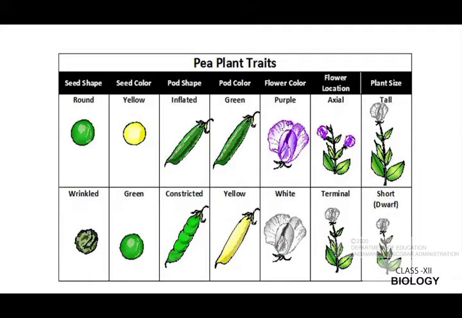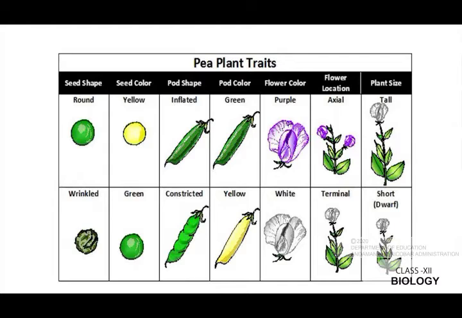First is seed shape. What is the shape of the seed? It is round and wrinkled. Second is seed color, yellow and green. Third is pod shape, inflated and constricted. Fourth is pod color, that is green and yellow. Flower color, purple and white.